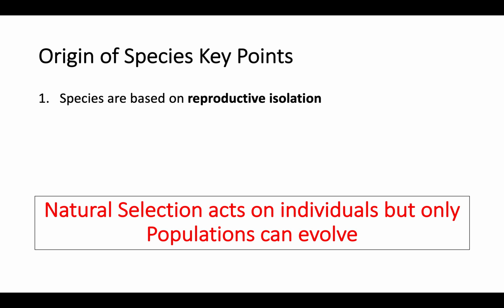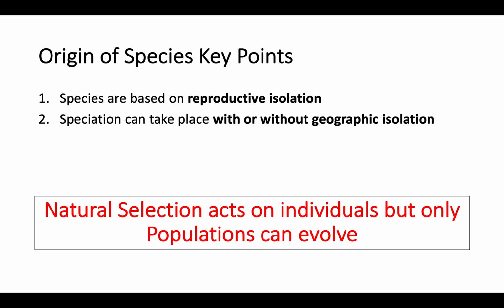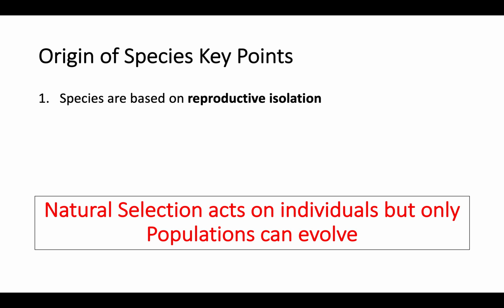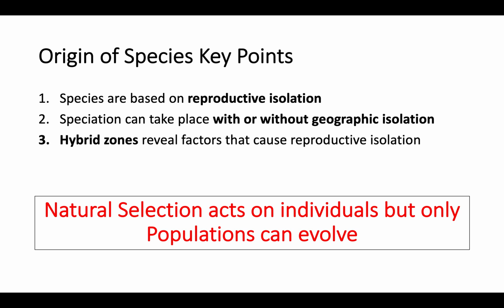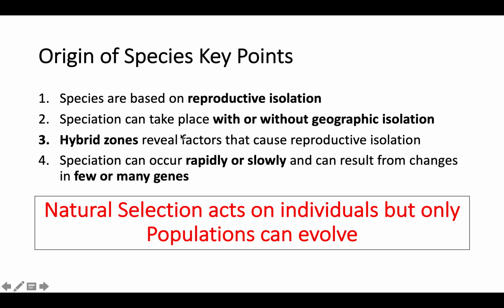Species are based on reproductive isolation. That's how you become a species. If you get reproductively isolated from other members of your species, then you can have random mutations that make your own species. Speciation can take place with or without geographic isolation, and there are hybrid zones that help reveal factors that can cause this reproductive isolation. And this can occur quickly or slowly and can result from changes in many or very few genes.